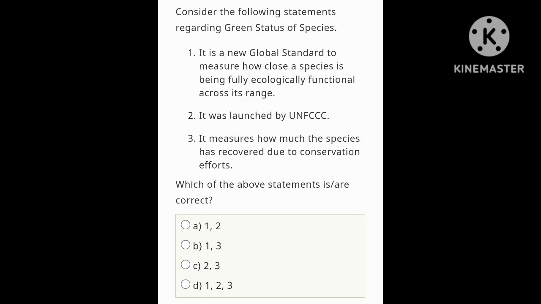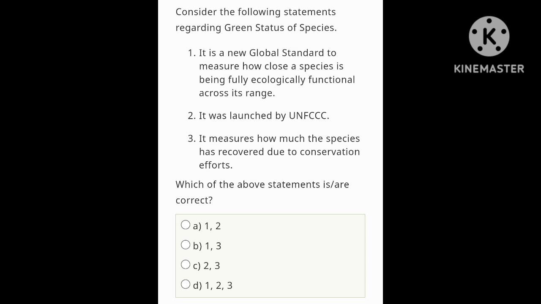Consider the following statement regarding the green status of species. First statement, it is a new global standard to measure how close a species is to being fully ecologically functional across its range. Yes, this is the definition of the green status of species. Statement 1 is correct. Statement 2, it was launched by the UNFCCC. No, it was launched by the IUCN, International Union for Conservation of Nature. So statement 2 is wrong.